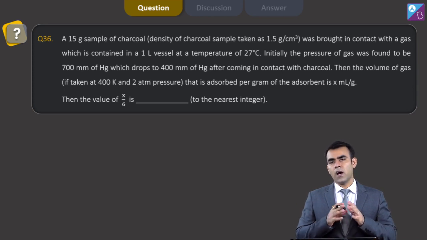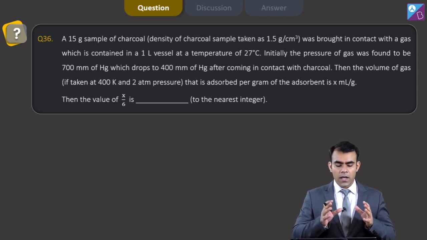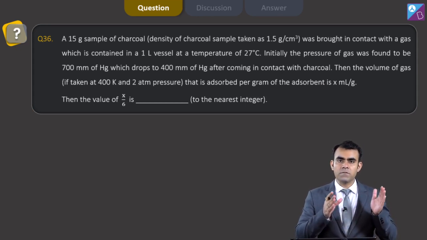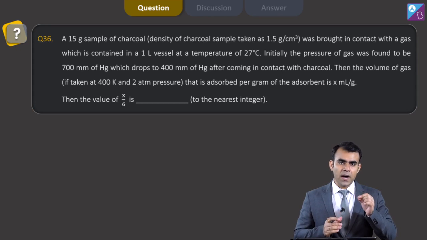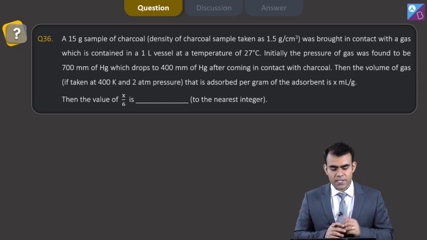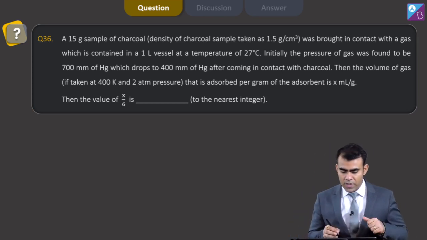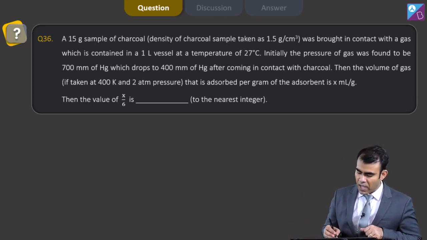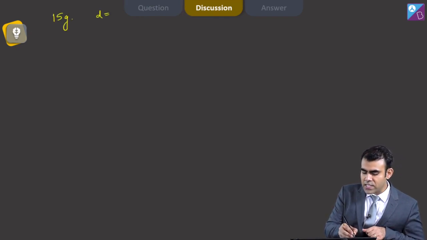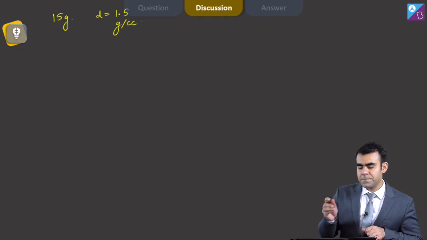Now if you read the whole language, the question looks a bit tricky and lengthy, but you have to solve each and every part one by one, then the question will get easy. Now let's start doing the question. Initially we have been given 15 gram of charcoal and the density is given as 1.5 gram per cc.